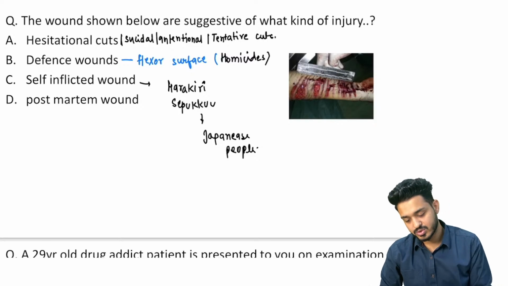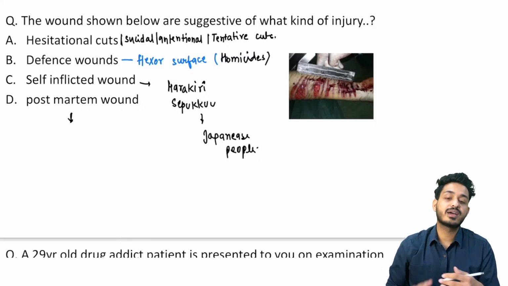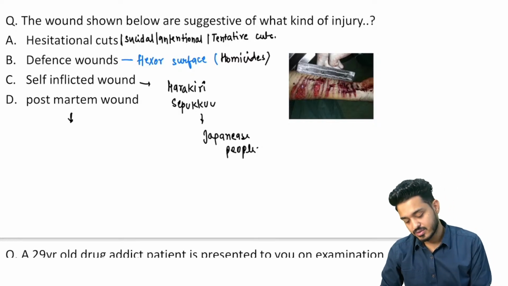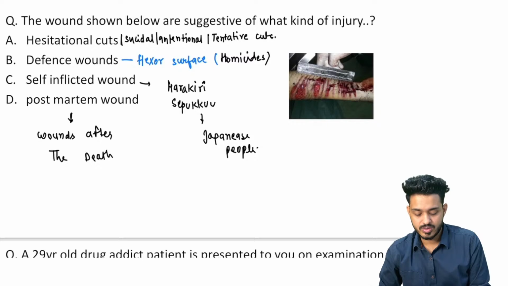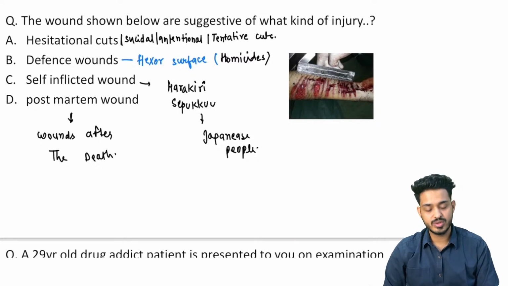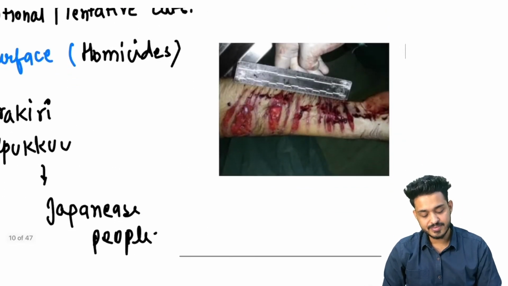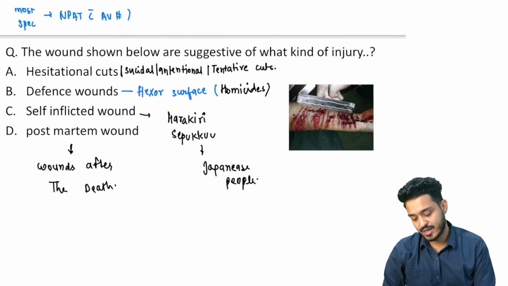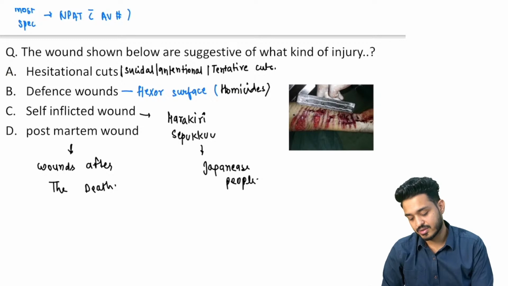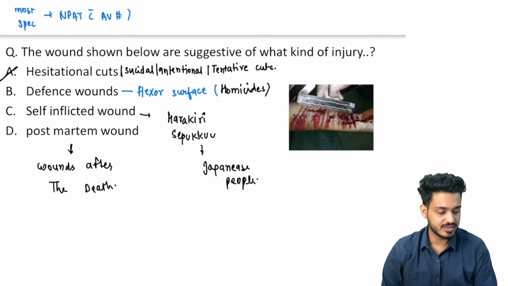And what are postmortem wounds? That means these are the wounds which occur after the death of the person, right. So they are going to be the postmortem wounds. So in this particular case, can you appreciate, maybe she or he is trying to cut the hand, right, and that is going to be the hesitational cuts. All of you are right.